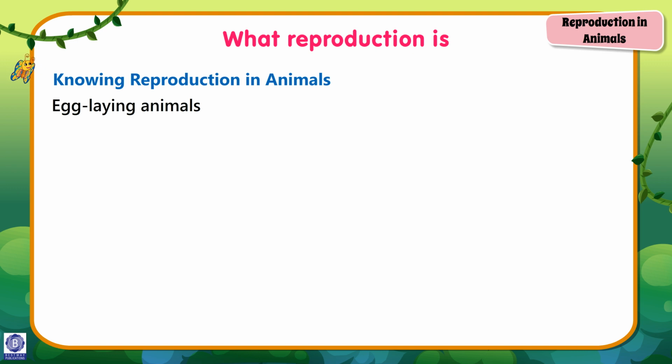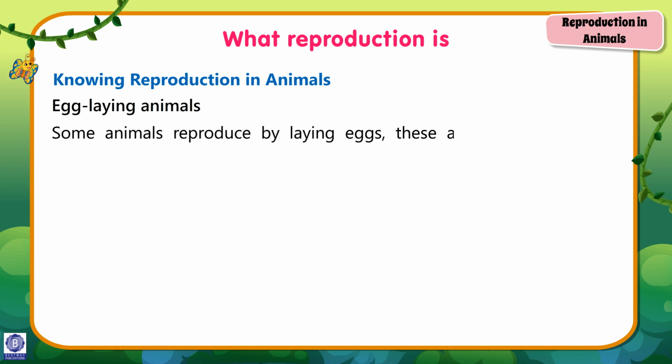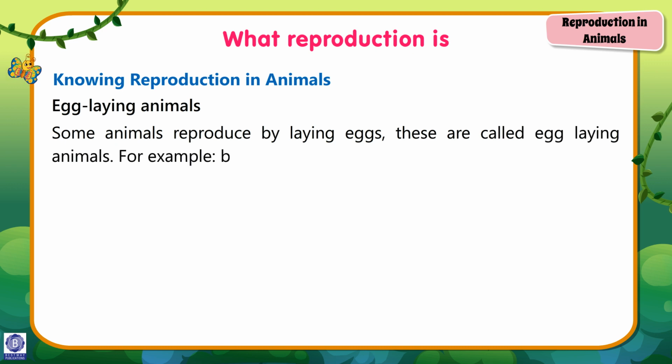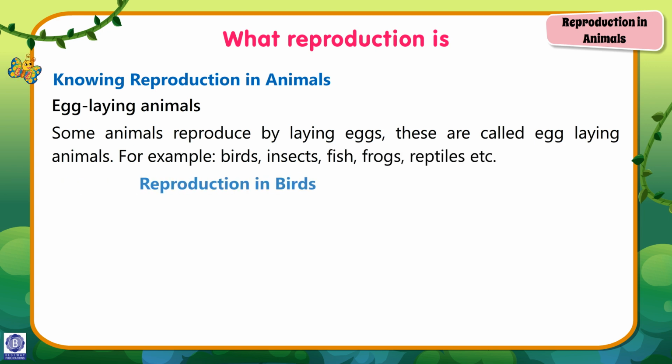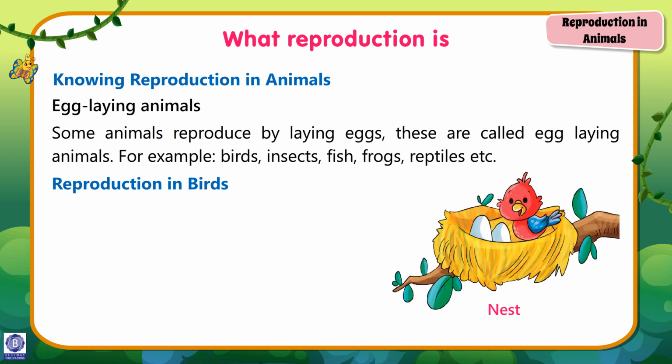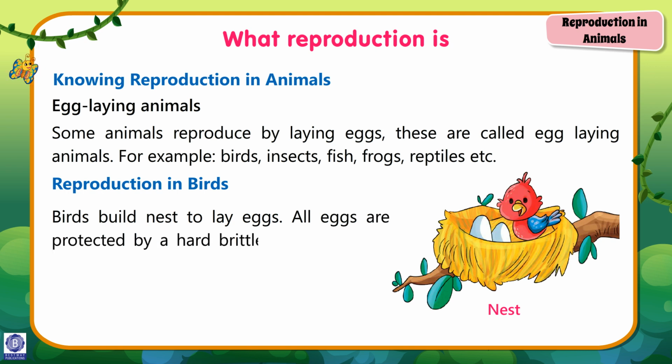Egg-laying animals. Some animals reproduce by laying eggs. These are called egg-laying animals. For example, birds, insects, fish, frogs, reptiles, etc. Reproduction in birds. Birds build nest to lay eggs. All eggs are protected by a hard brittle covering called the shell.